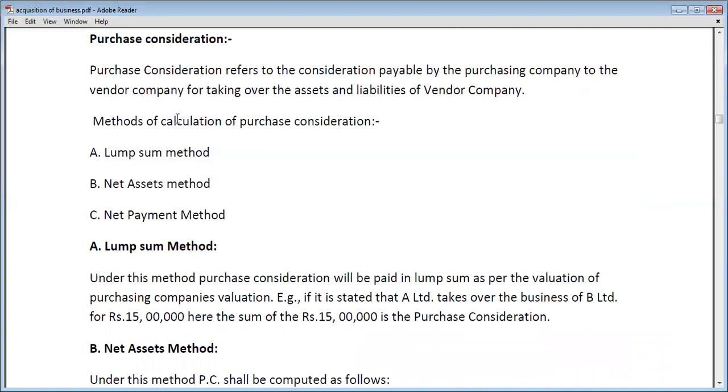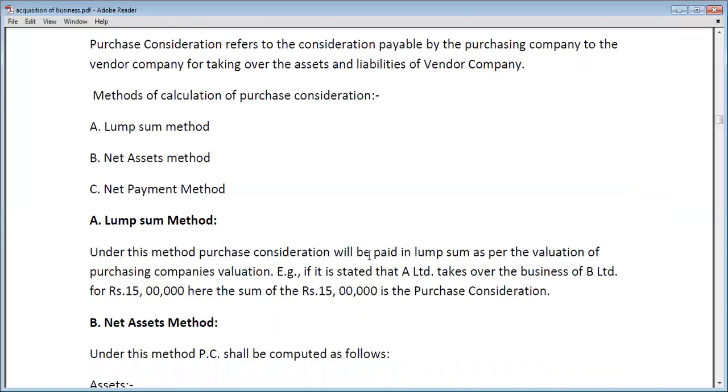Let's see. The first method is the lump sum method. In the lump sum method, the purchaser company will pay the whole amount of purchase consideration in lump sum. Under this method, purchase consideration will be paid in lump sum as per the valuation of the purchasing company. For example, if it is stated that A Limited takes over the business of B Limited for rupees 15 lakh, here the sum of rupees 15 lakh is the purchase consideration.